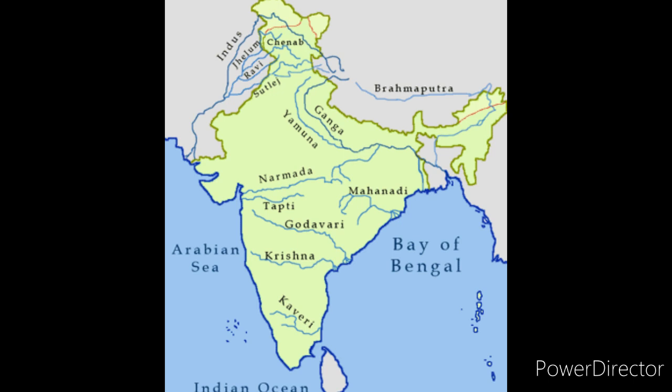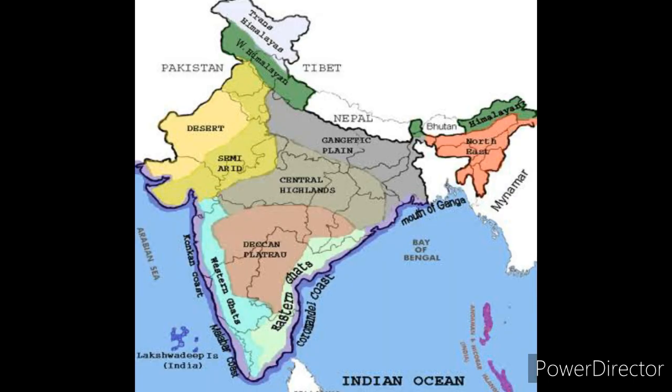The portion of the peninsular plateau lying to the south of the Narmada is a triangular landmass. See here, the shape of the Deccan Plateau is a triangle, and non-perennial rivers depend on the rains. Most parts of the plateau depend on the rains only, and they cannot produce a second crop in the season because they do not have water facilities. The triangular landmass is called the Deccan Plateau.